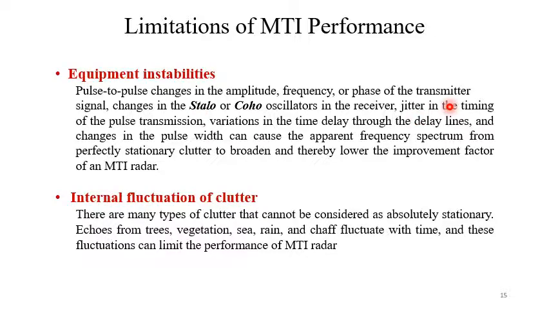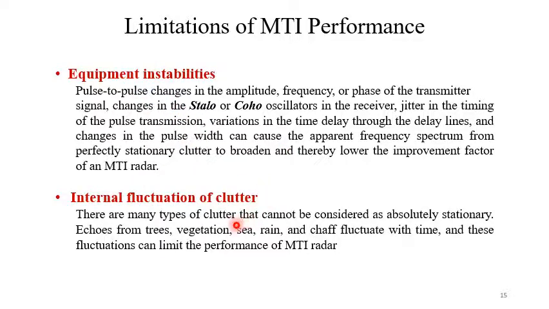Now, jitter in the timing of the pulse transmission, variations in the time delay through the delay lines, the changes in the pulse width can cause the apparent frequency spectrum from perfectly stationary clutter to broaden and thereby lower the improvement factor of an MTI radar. So this is the effect, the lowering of improvement factor because of equipments.